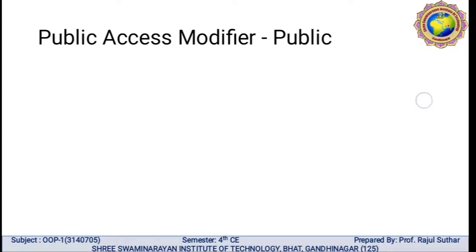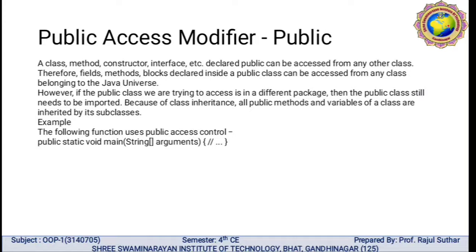Public access modifier. What do we mean by public access modifier? A class, method, constructor or interface declared public can be accessed from any other class. Public means we can access it from anywhere. Therefore, fields, methods and blocks declared inside a public class can be accessed from any class belonging to the Java universe. However, if the public class we are trying to access is in a different package, then the public class still needs to be imported.